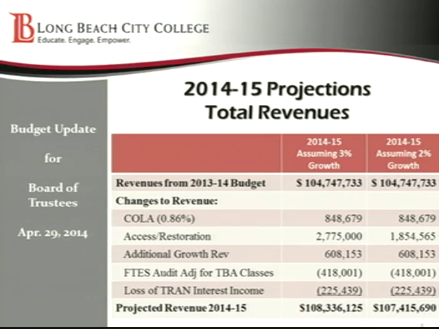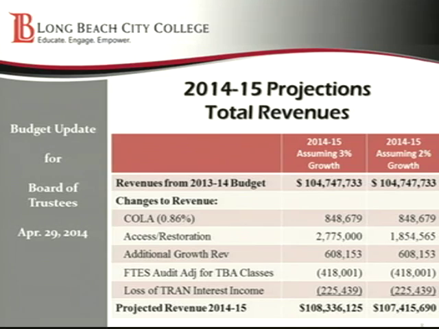The access or restoration, that is growth revenue. At the 2% level, we're anticipating that that would generate $1,854,000. From what has happened in the current year, we did see additional growth revenue of about $608,000.